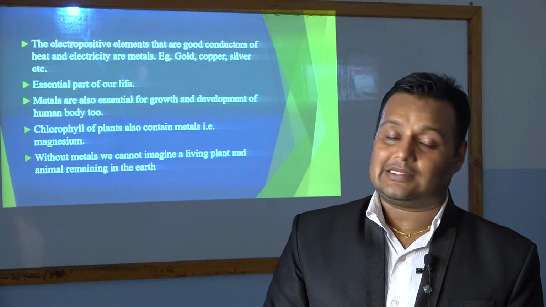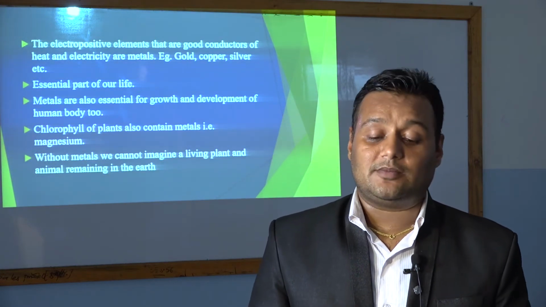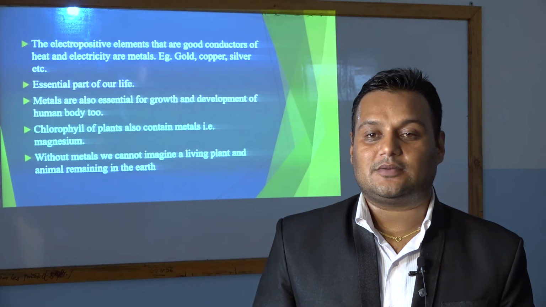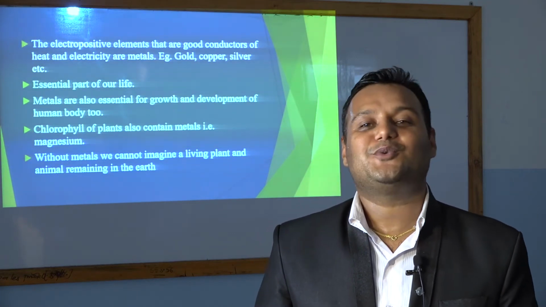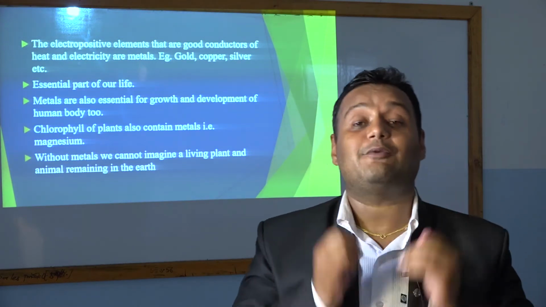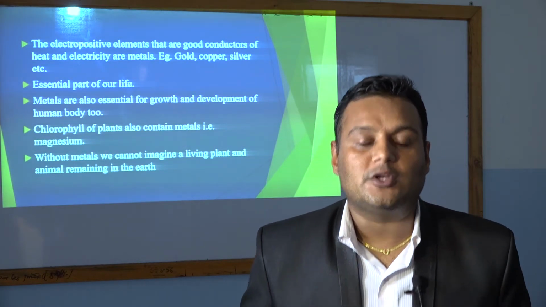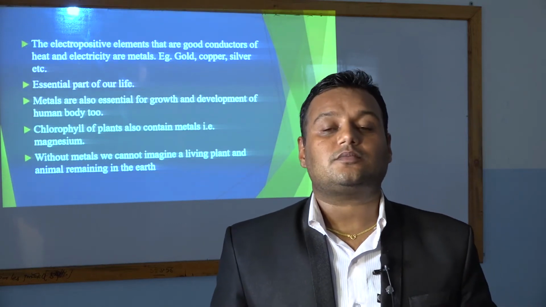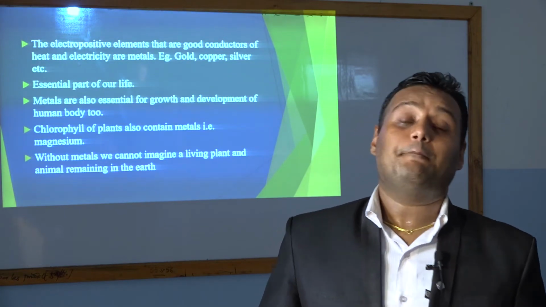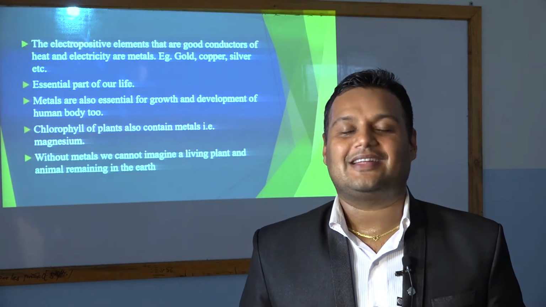Let's see this slide. What are metals? A simple definition is written over here. The electropositive elements that are good conductors of heat and electricity are metals. Electropositive as well as good conductors of heat and electricity. So what is electropositive? I think you know. Electropositive are those which have the tendency to lose electrons during a chemical reaction. This property is called electropositive. So metals have the tendency to lose electrons in any sort of chemical reaction.